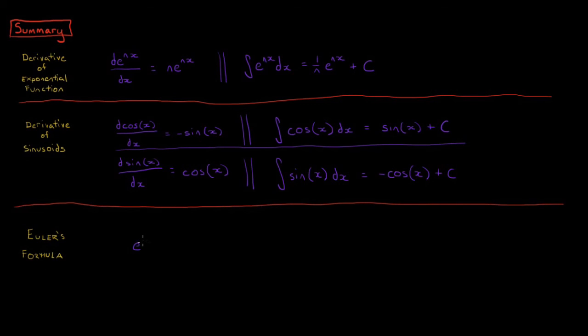Euler's formula states that Euler's number raised to the power of an imaginary number, i times theta, is equal to cosine of theta plus i times sine of theta.